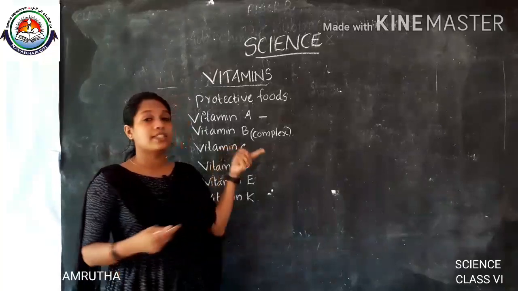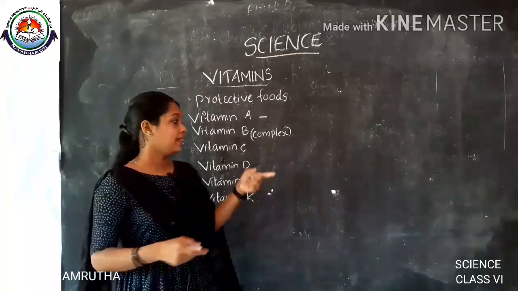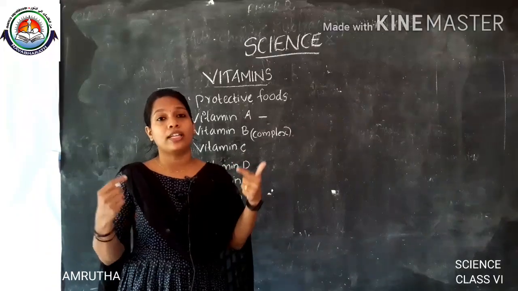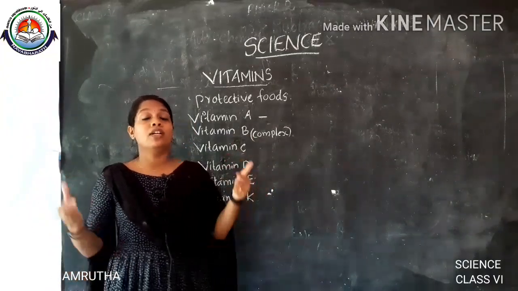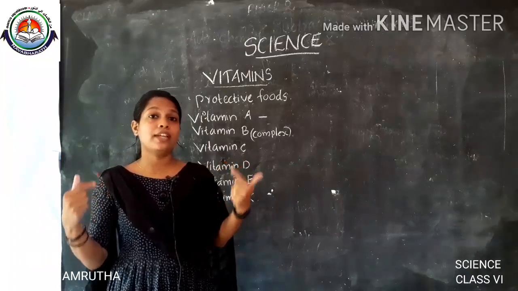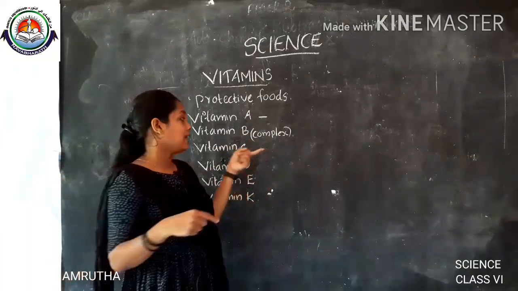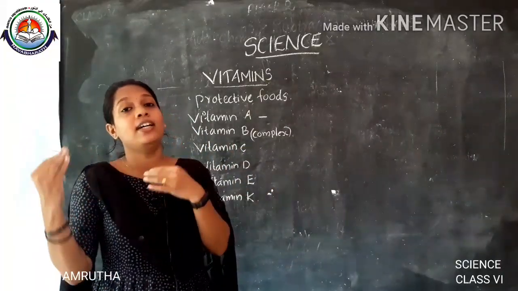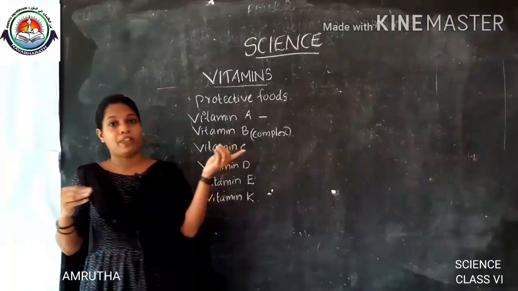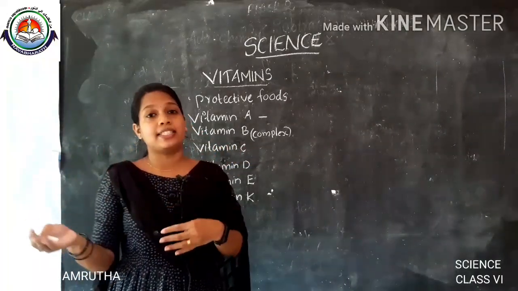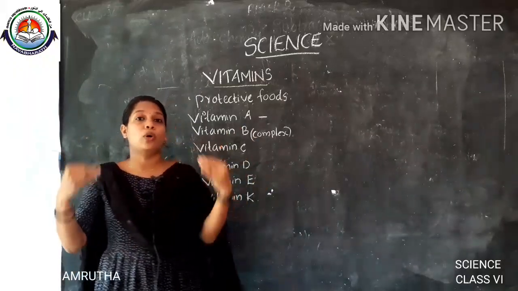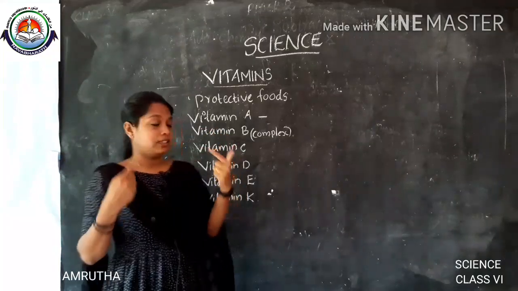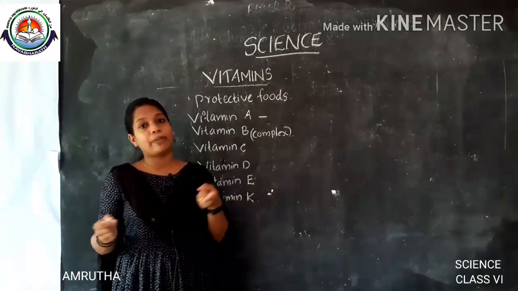These are the sources of vitamin C. The major function of vitamin C is it gives strength to our teeth, gum and bones, and it protects us from diseases.